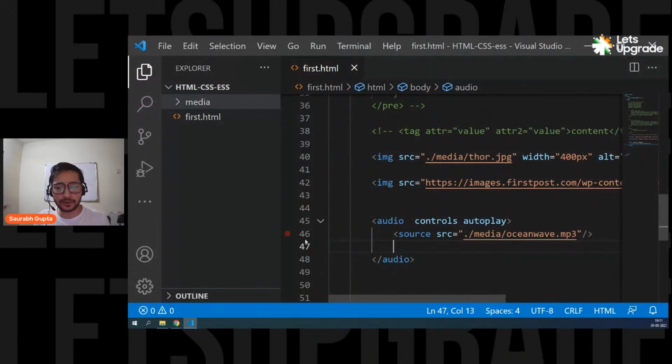So MP1 and MP3 both in the audio tag. Is it that both work in Chrome or Mozilla? No, Sarma, both files will not work. Only one of them will work. If one is working, the others will be ignored. If the first one is not working, then it will move to the second one. If the second is not working, then it will move to the third one. But if one works, others will be ignored. Simple. Is that clear?